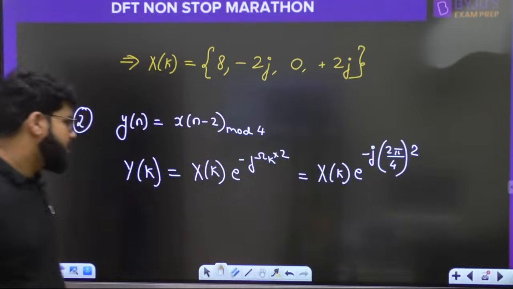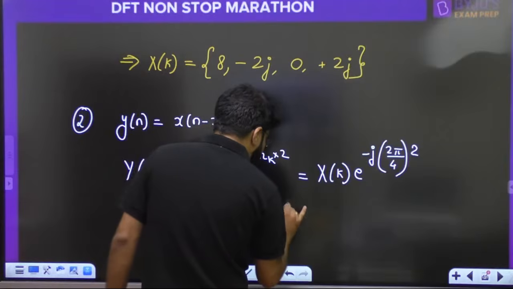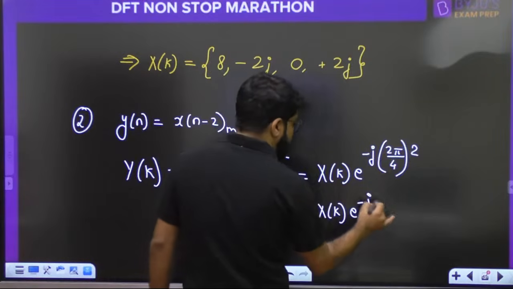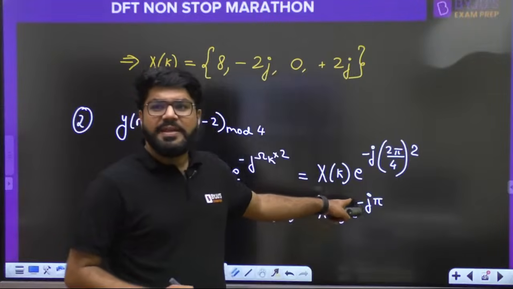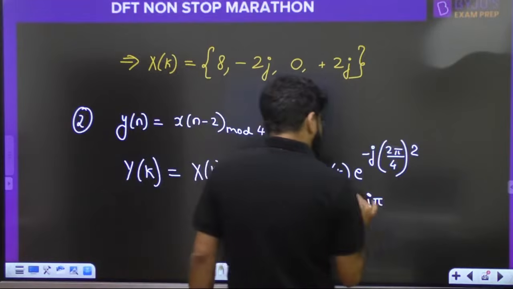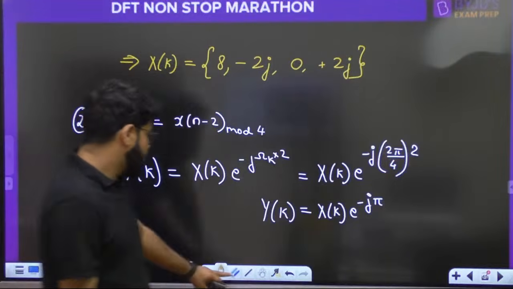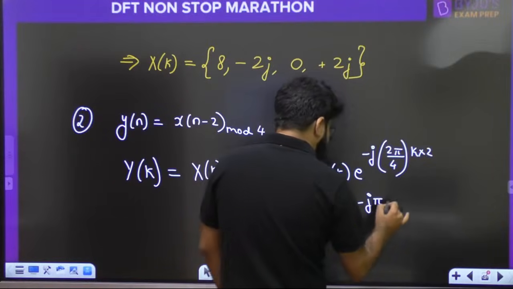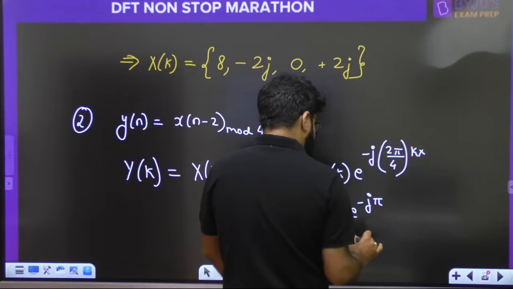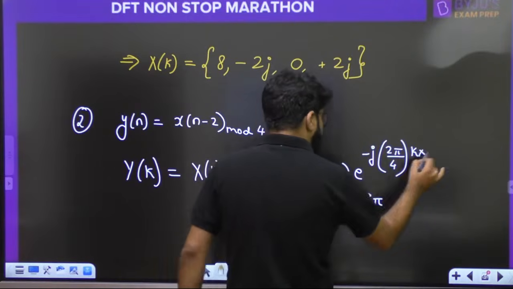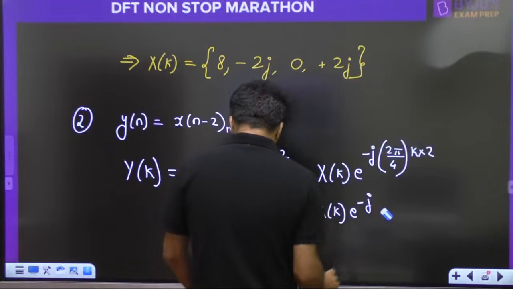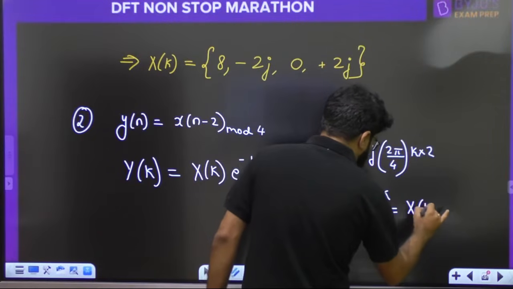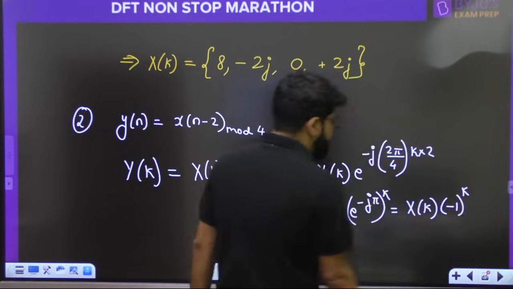So I have Y[k] equal to X[k] e raised to the power minus j, 4 and 4 cancel, e power minus j pi, which is cos pi minus j sin pi. Oh sorry, I missed the k here, into 2. So it is e power minus j pi whole raised to the power k. So it will be X[k] into minus 1 to the power k. So the answer is finished.